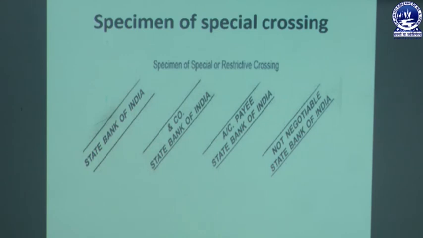And the second one is "and co.," State Bank of India. "Account payee," State Bank of India. "Not negotiable," State Bank of India. So the banker's name in every case is mentioned within the two parallel transverse lines. That's why it is called a special crossing or a restrictive crossing, because the banker is specified. With State Bank of India, the check can be drawn or deposited only in favor of SBI. No other bank is liable for that.